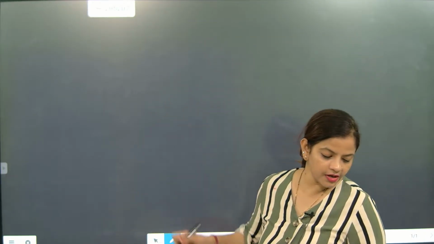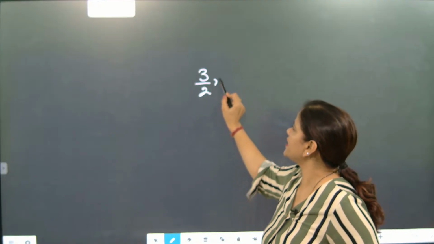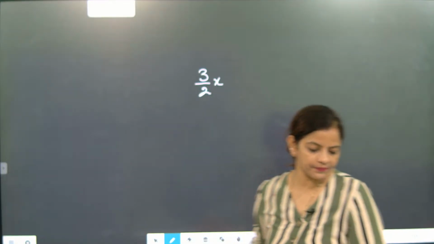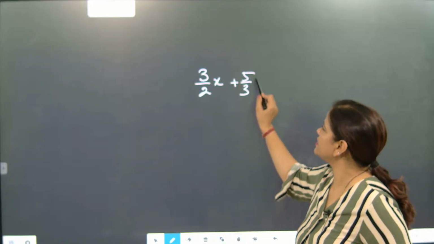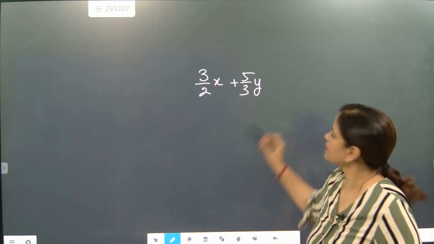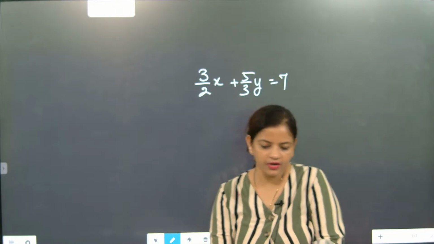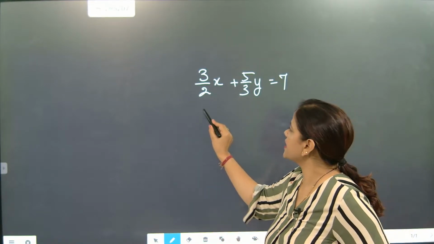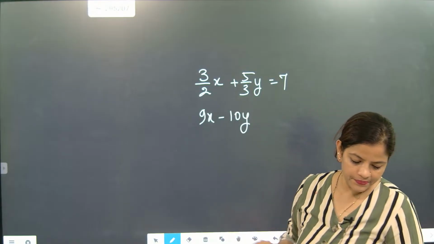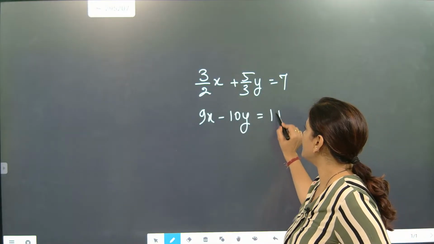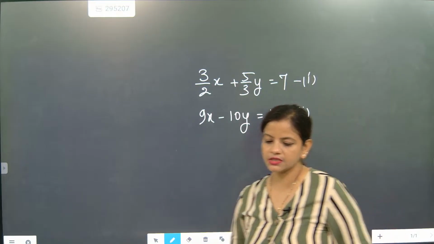The question here is 3 by 2 x plus 5 by 3 y equal to 7. This is one part. And then the second part is 9x minus 10y equal to 40. Your time starts now.